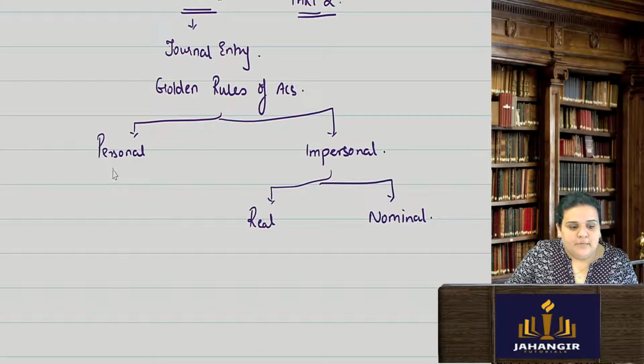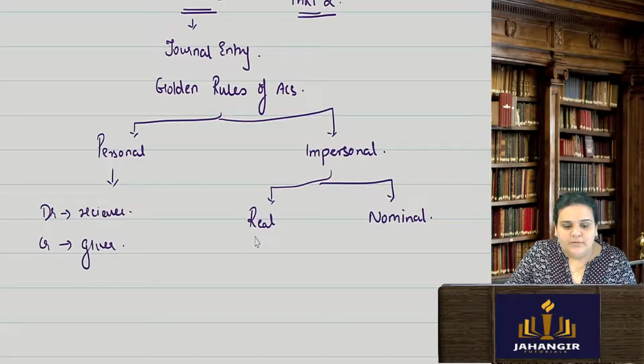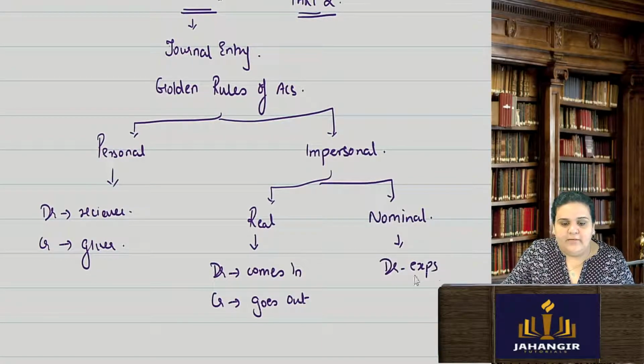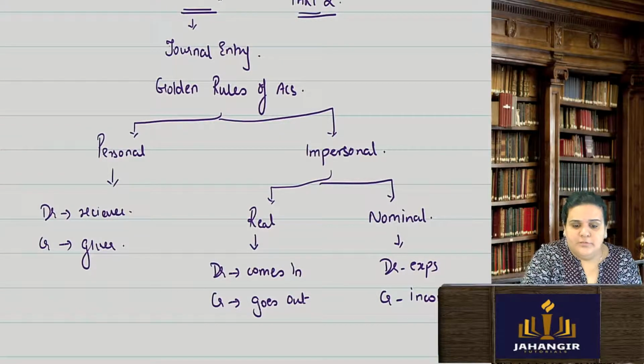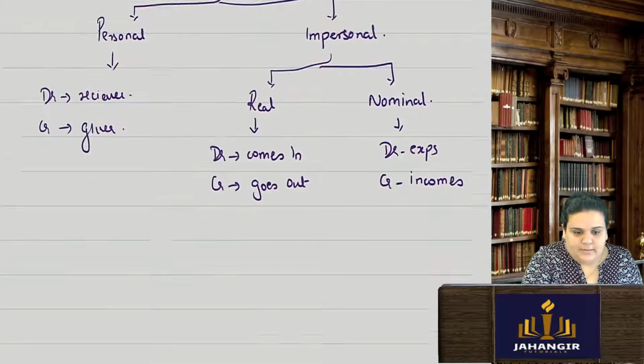In case of personal account, we debit the receiver and we credit the giver. In case of real account, we debit what comes in and credit what goes out. And in nominal account, we debit all the expenses and we credit all the incomes. So we had done all these golden rules of account. We also did certain examples, wherein we had to identify which accounts and how they will be treated, right?